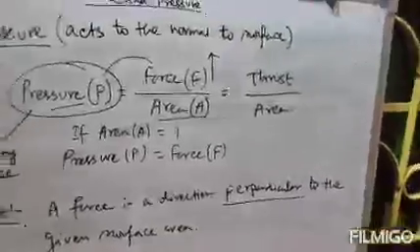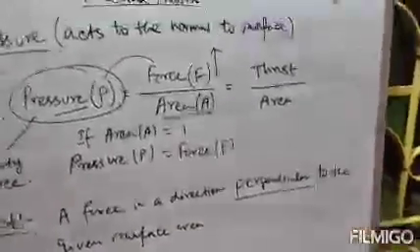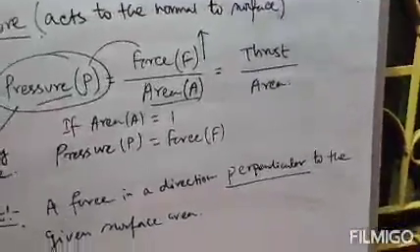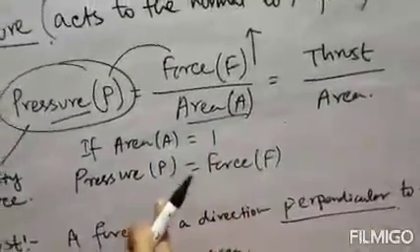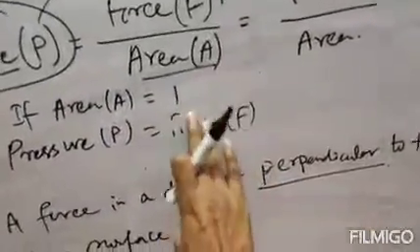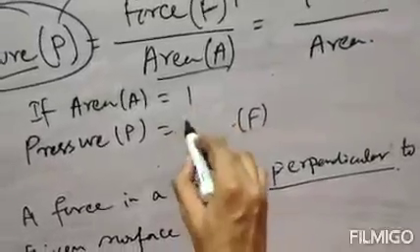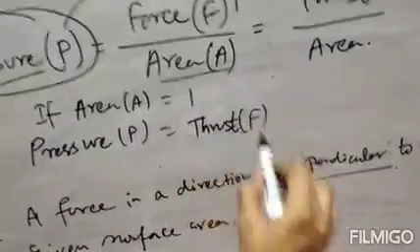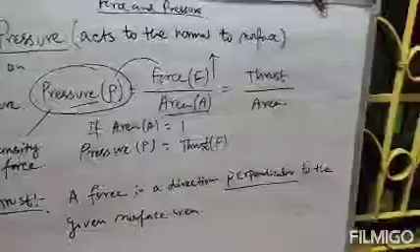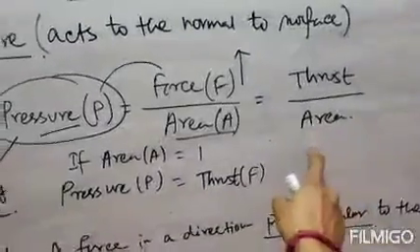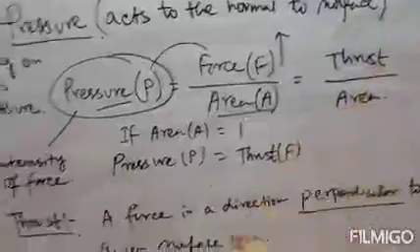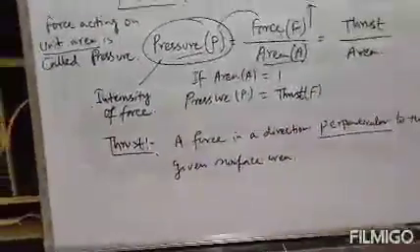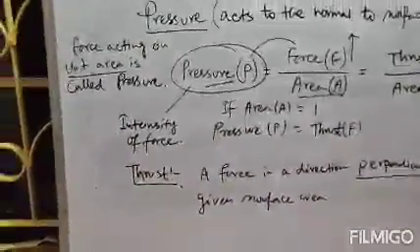Clear? So what is the definition of thrust? Just take area A equals 1. Therefore pressure P equals thrust, just like force. If we take area A equal to 1, that is unit area, then pressure will equal thrust. That means the force acting on unit area or the thrust acting on unit area is called pressure.